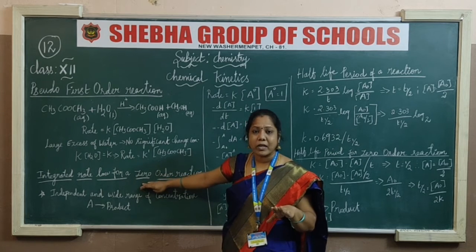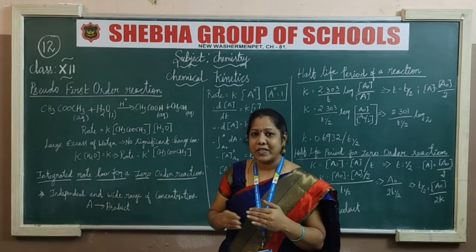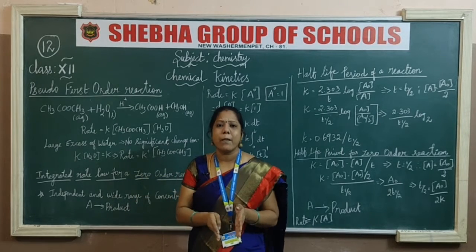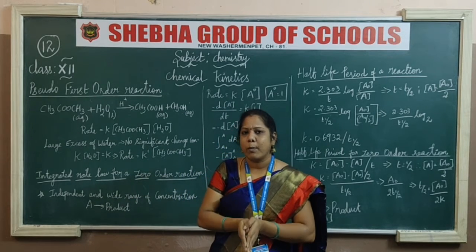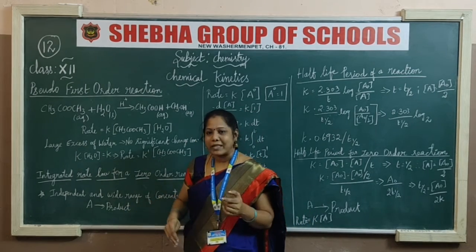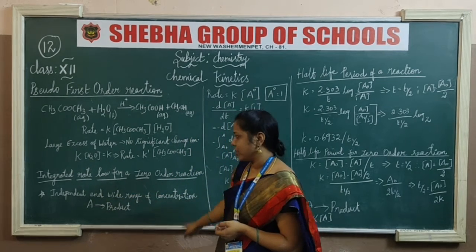That kind of reaction is called zero order reactions. Because we cannot consider that order. So in this type of reaction, we have to write about the rate of concentration. How will we go about that? For example, independent and wide range of concentrations.